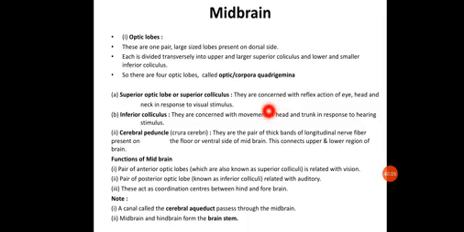The superior colliculus is concerned with the reflex action of the eye, head and neck in response to visual stimulus, while the inferior colliculus is concerned with the movement of head and trunk in response to hearing stimulus.